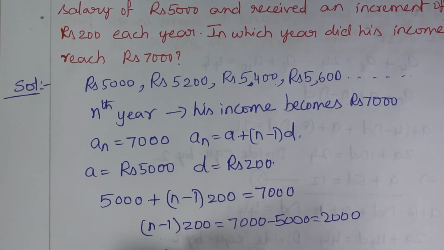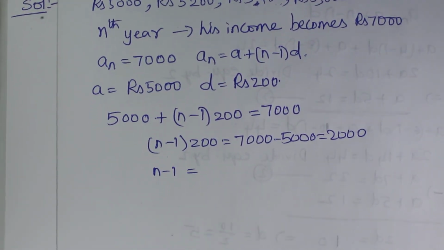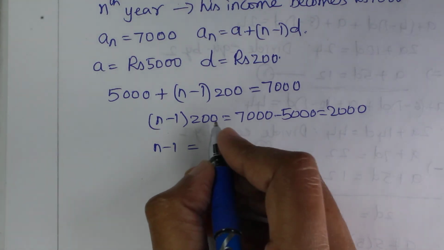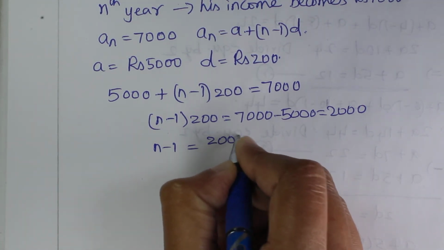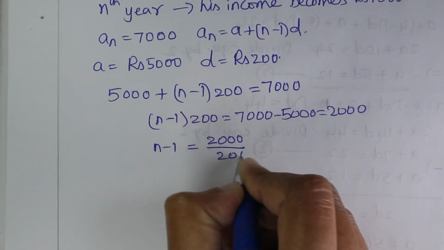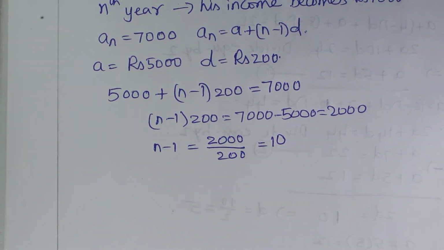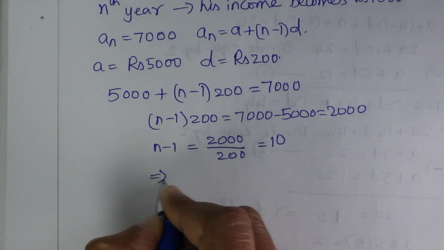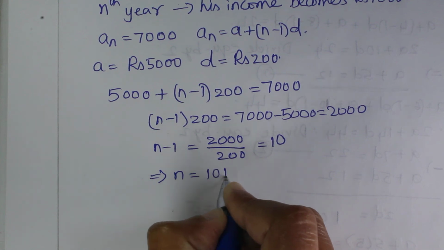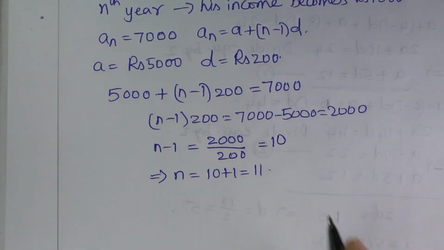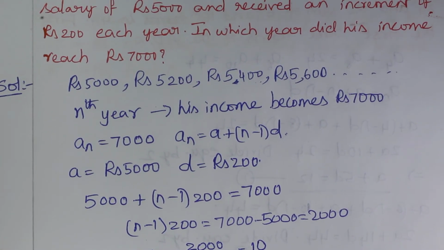So N minus 1 is equal to 2000 divided by 200, that is equal to 10. That implies N is equal to 10 plus 1, that is equal to 11. So Subbarao's income will become rupees 7000 in the 11th year.